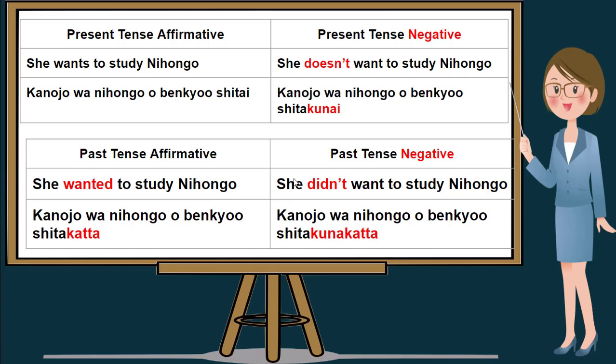And to make it a past tense negative, we add didn't want to study in this sentence. So in order for us to make it a negative past tense in Nihongo, we just add kunakatta from the word shitai and drop the letter I to make it shita kunakatta. And if we translate she didn't want to study Nihongo, it will be Kanojo wa Nihongo benkyou shita kunakatta. I'll repeat, she didn't want to study Nihongo is Kanojo wa Nihongo benkyou shita kunakatta.